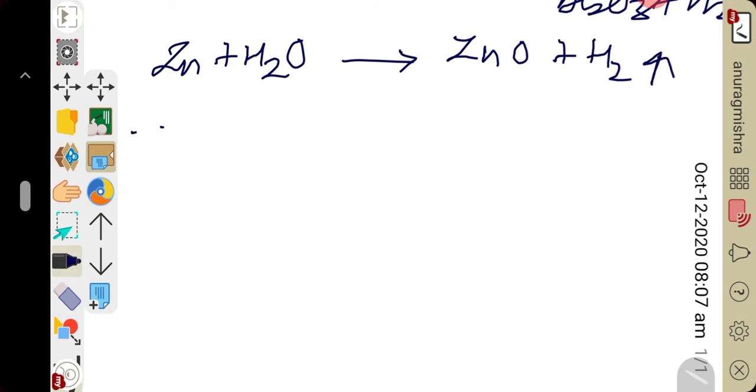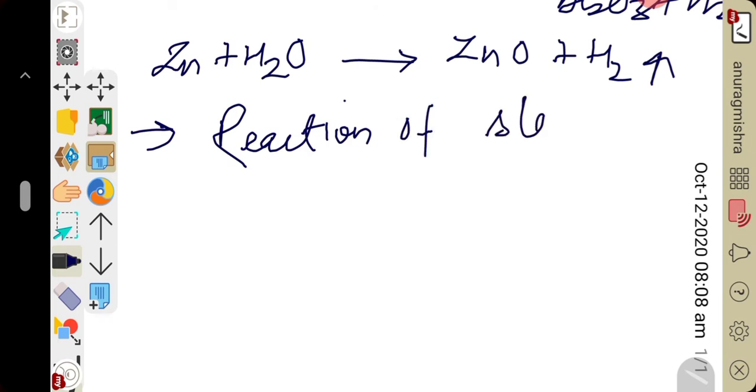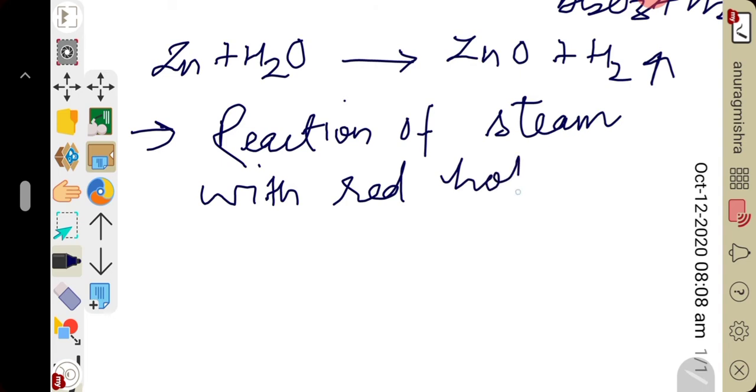Reaction of steam with red hot iron. More often this reaction is asked in examination. What happens when red hot iron reacts with steam?